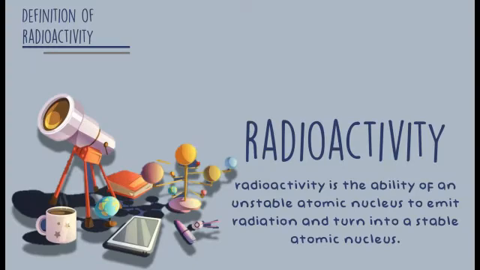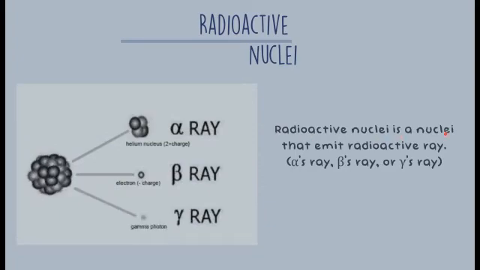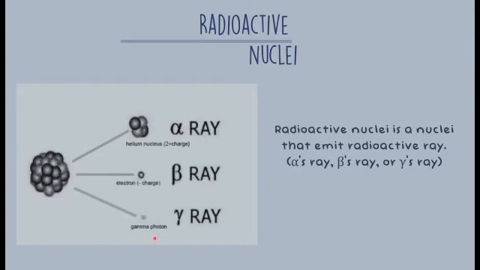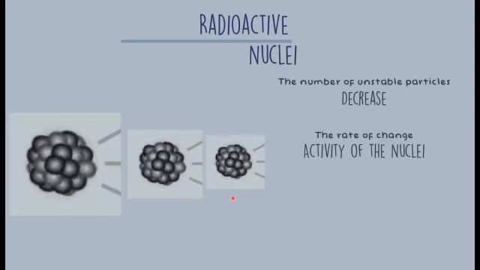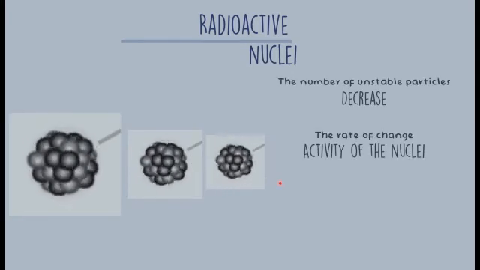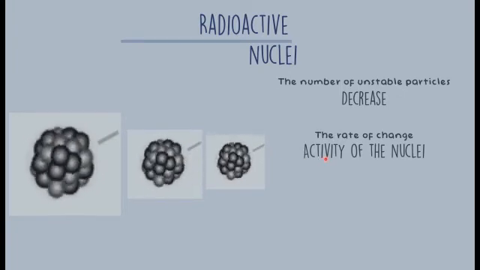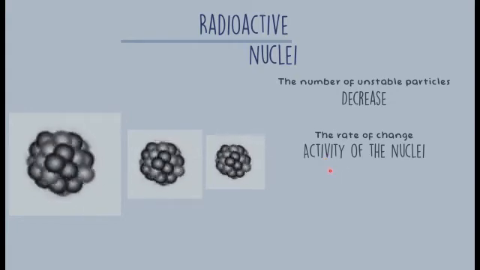Radioactivity is the ability of an unstable atomic nucleus to emit radiation and turn into a stable atomic nucleus. Okay, for the next, radioactive nuclei. Radioactive nuclei are nuclei that emit radioactive rays, including alpha ray, beta ray, and gamma ray. By the emission of these rays, the radioactive nuclei get smaller and smaller. The rate of change of radioactive nuclei is the activity of the nuclei.